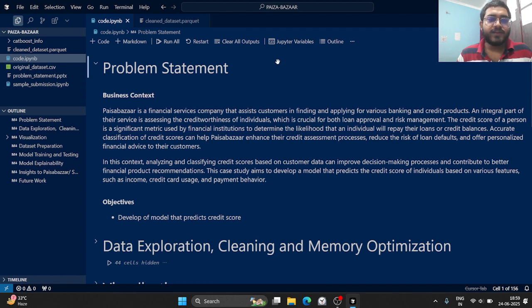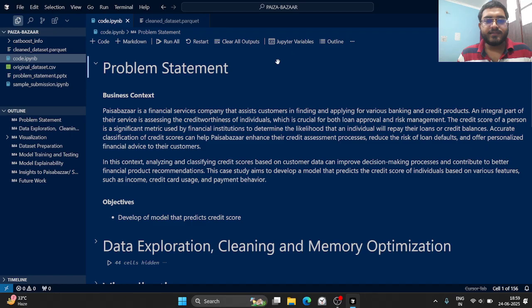Accurate classification of credit score can help Paisabazzar enhance their credit assessment processes, reduce the risk of loan defaults, and offer personalized financial advice to the customers. In this context, analyzing and classifying credit score based on the customer data can improve the decision-making process and contribute to better financial product recommendation.